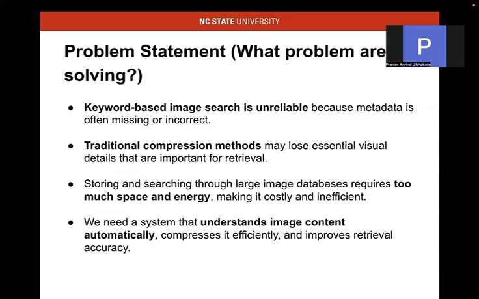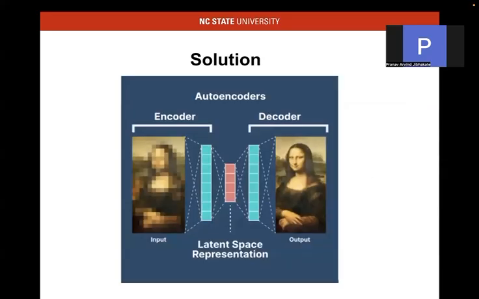Autoencoders can be used to compress the data to the latent space, and the vectors in the latent space can be used to retrieve the data efficiently, as similar images will be closer to each other.